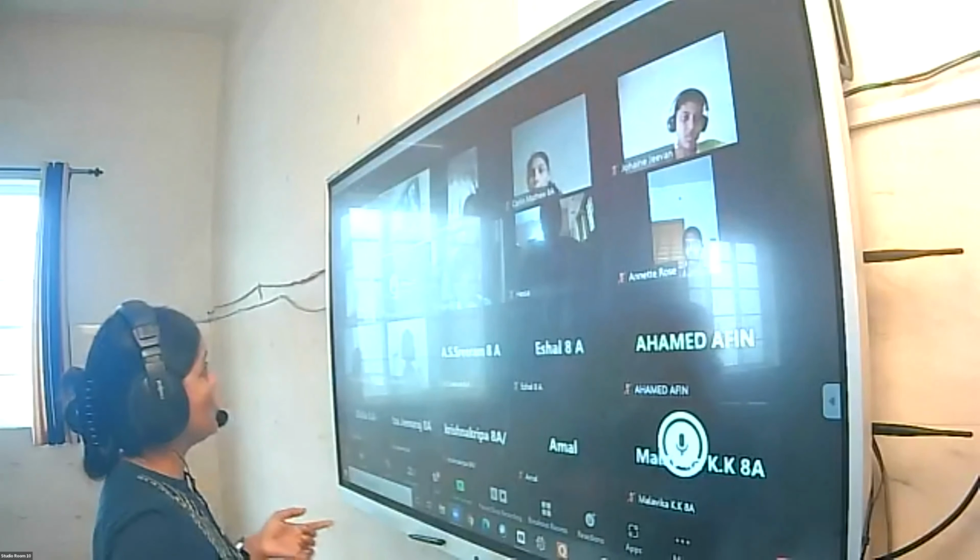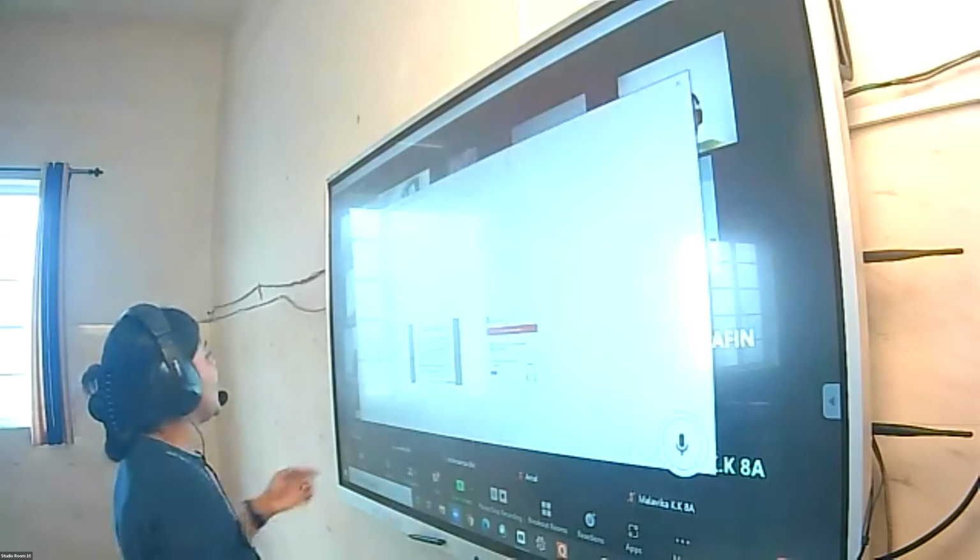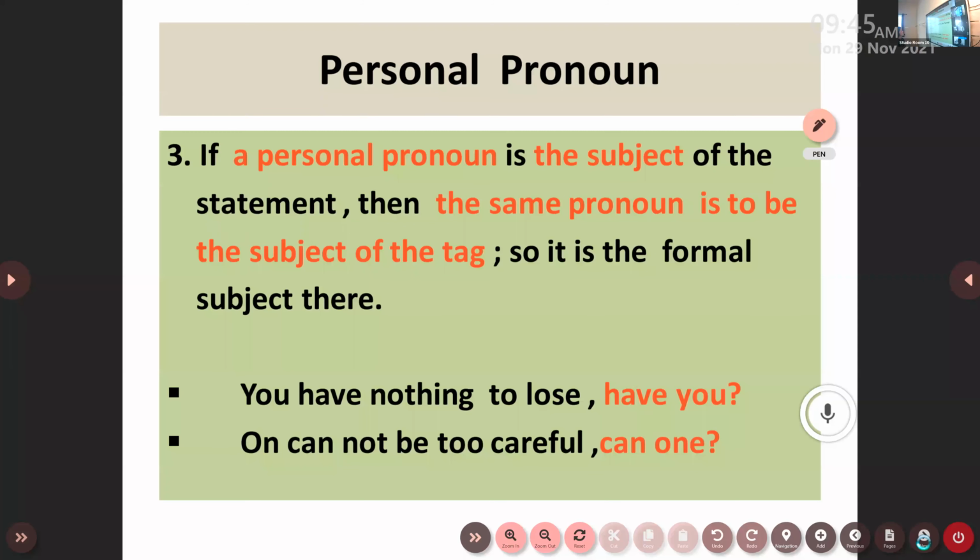If you want to fix a question tag, let me share the screen once again. If a personal pronoun is the subject of the statement, then the same pronoun is to be used as the subject of your tag. So here you have nothing to lose, right? Is it a positive sentence or a negative sentence? Negative. It is a negative sentence because you can see the word nothing is used. So we need to fix a positive tag. Here you, the personal pronoun, is the subject of your sentence, and have is the auxiliary verb.